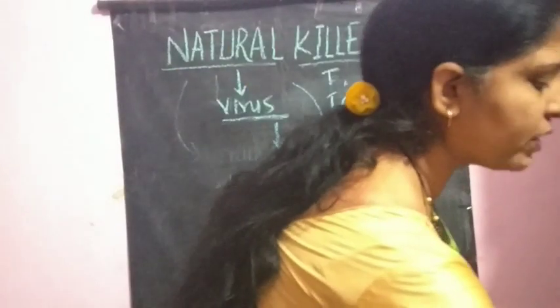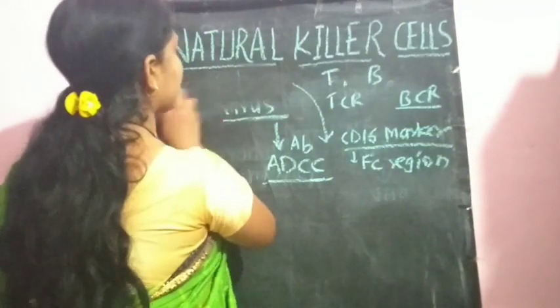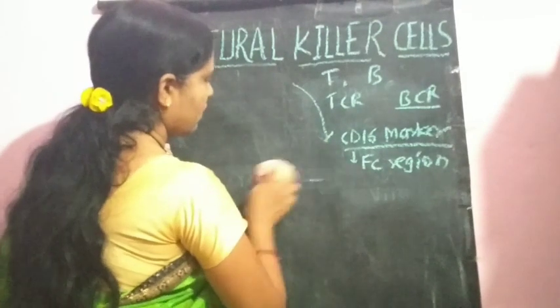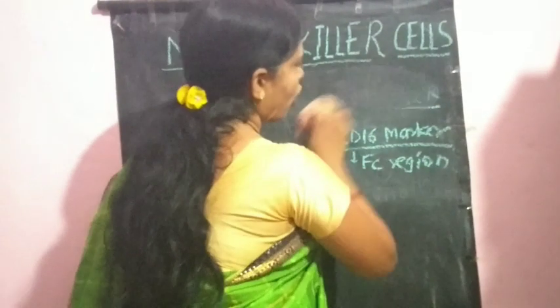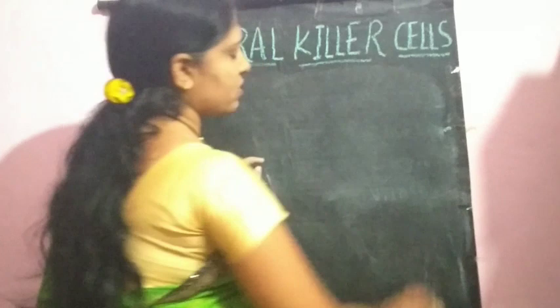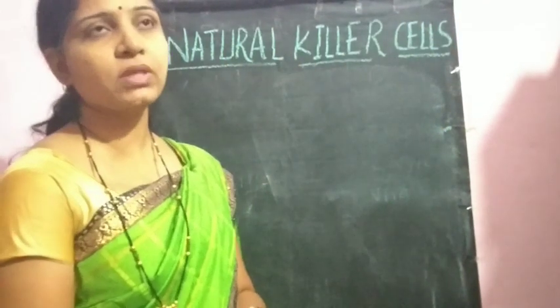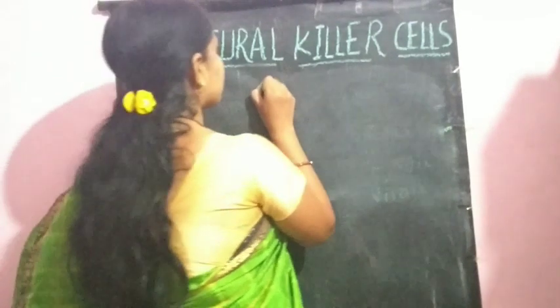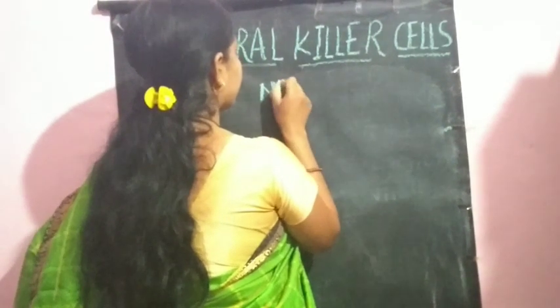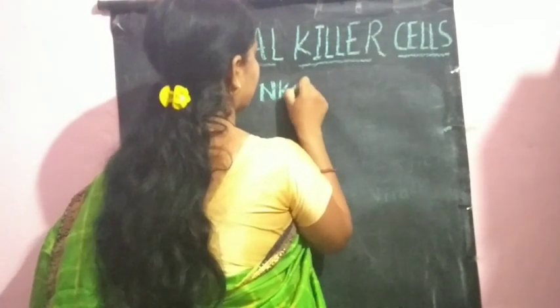Now another point related with these natural killer cells: one of the populations of natural killer cells has characteristics similar to that of the T lymphocytes. It is called NK first T cells.